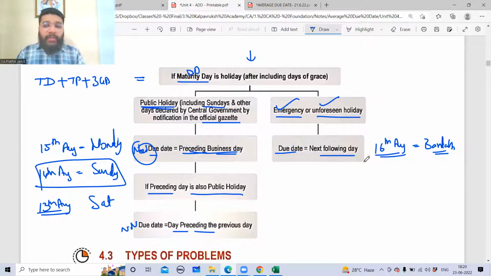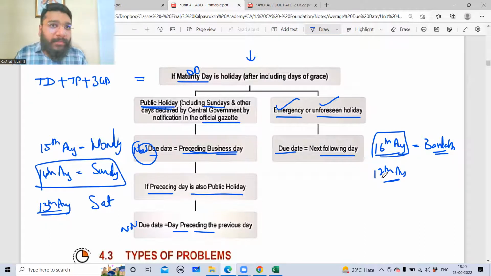Next following working day. So in our example, instead of 16th August, it is going to be 17th of August. In that case, it is going to be 17th of August. Any problem here, please? Online students, any problem here, please? The next following working day will be the due date.